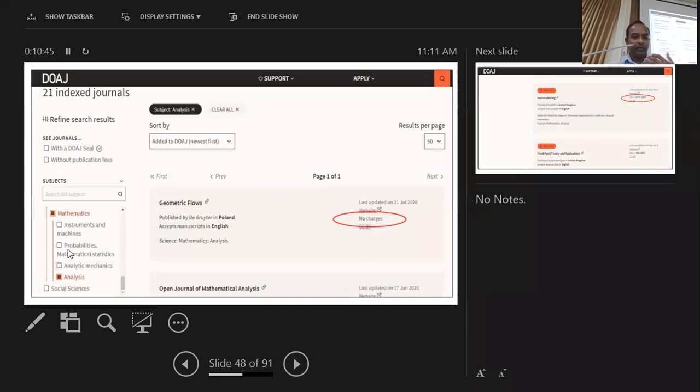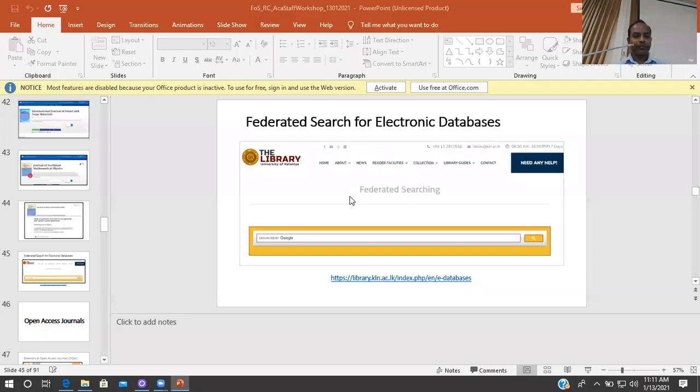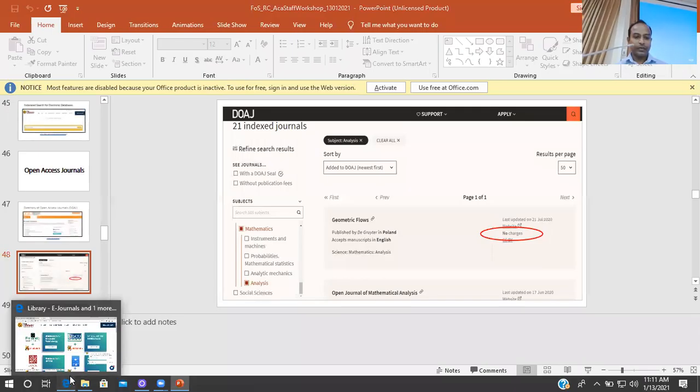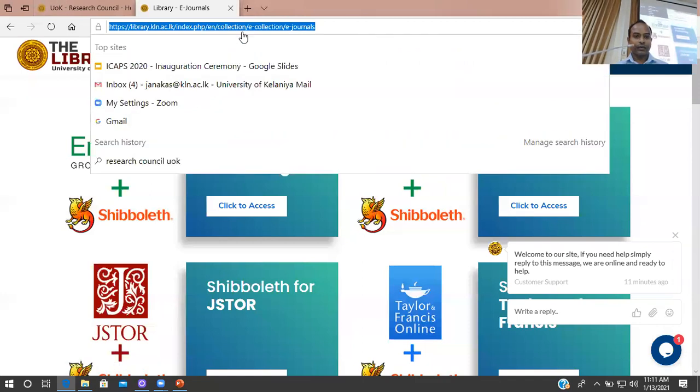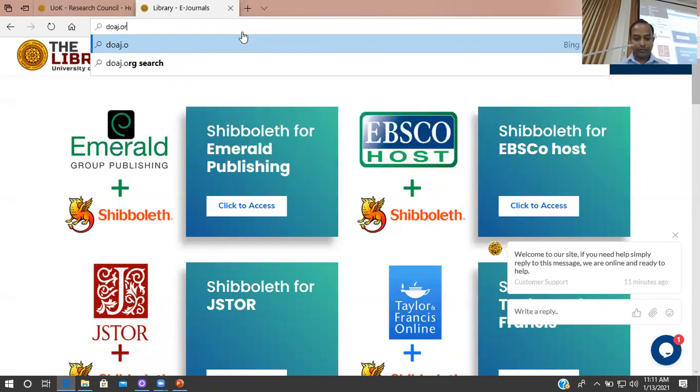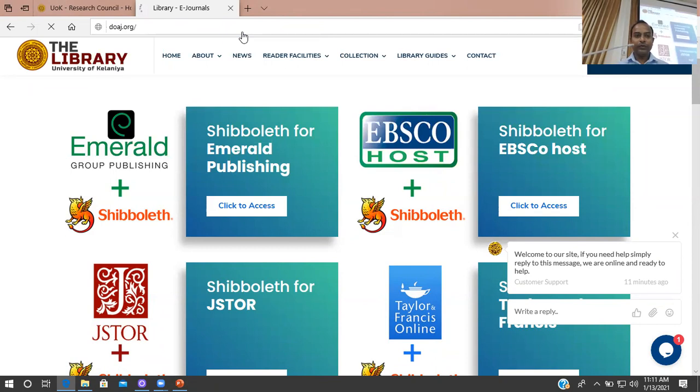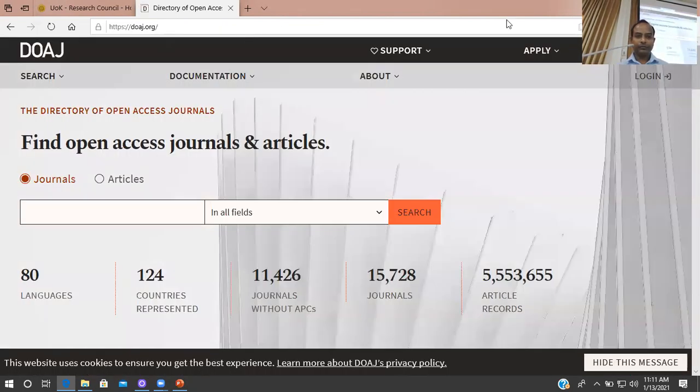Let me visit this particular database and show you. So you can search and find articles here like in any other database.